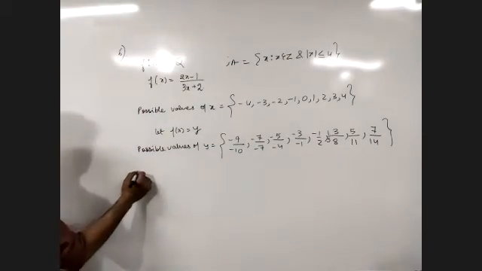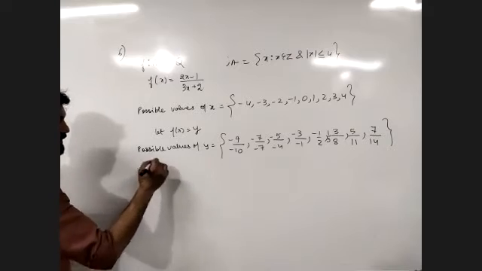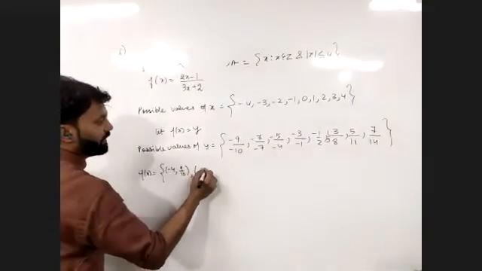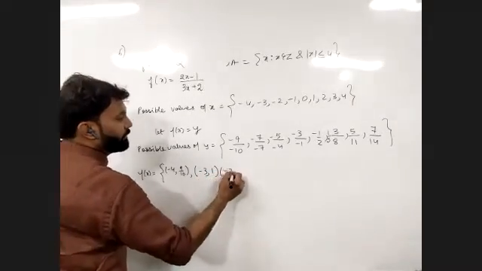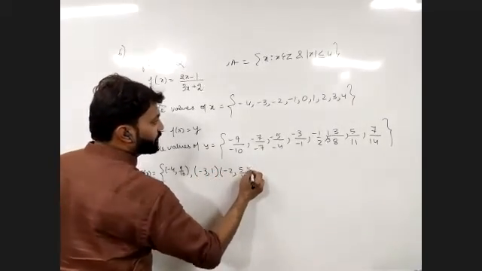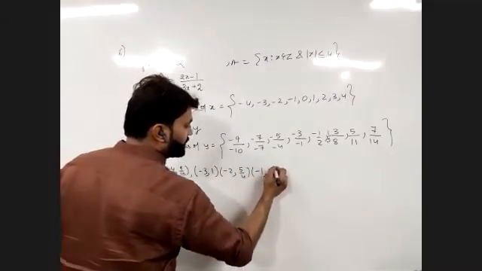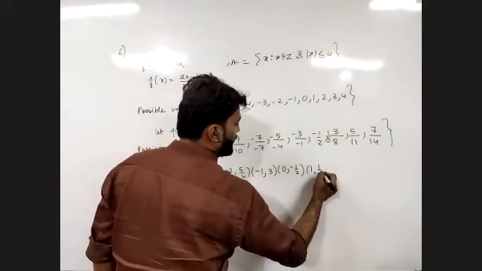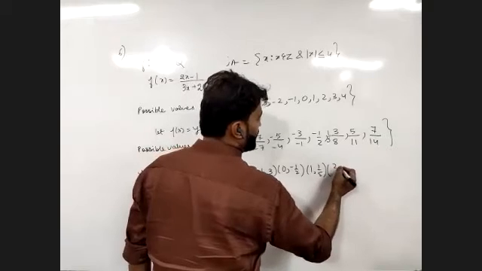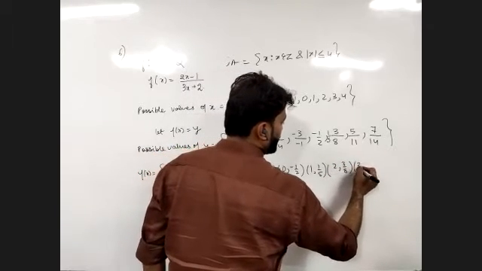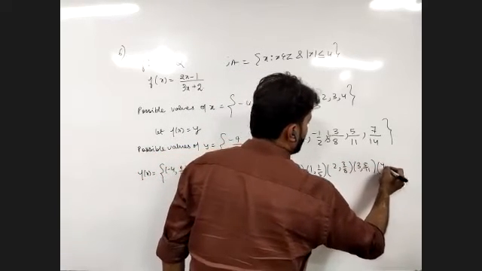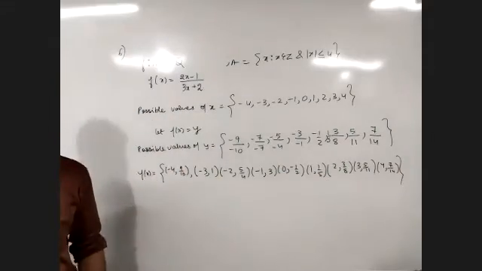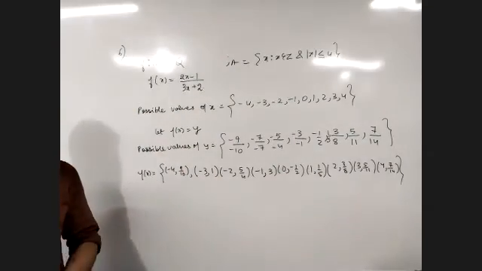So now we just have to write down this function in ordered pairs. So this will be minus 4, 9 upon 10. Then minus 3, 1. Then minus 2 and 5 upon 4. Then minus 1 and 3. Then 0 and minus 1 upon 2. 1 and 1 upon 5. Then 2 and 3 upon 8. 3 and 5 upon 11. 4 and 7 upon 4. Right? Then we need to find out the range. So what will be the range?